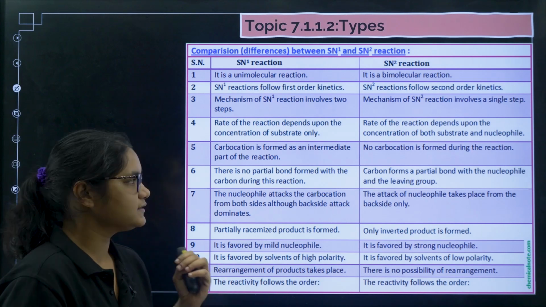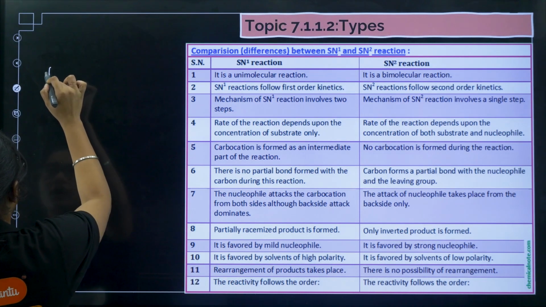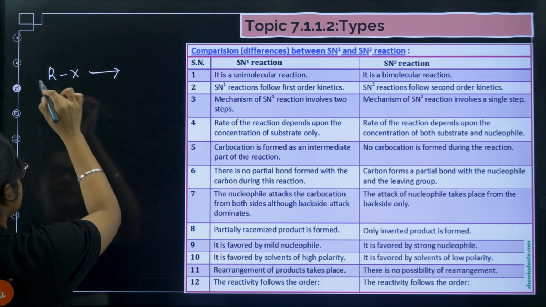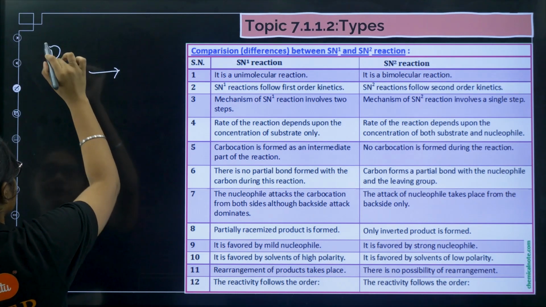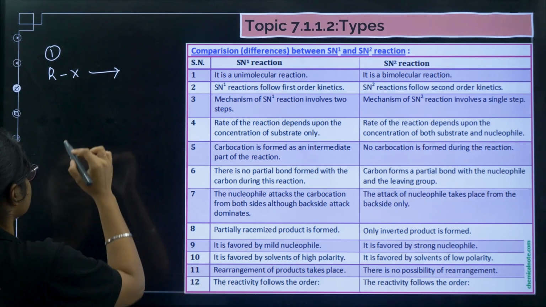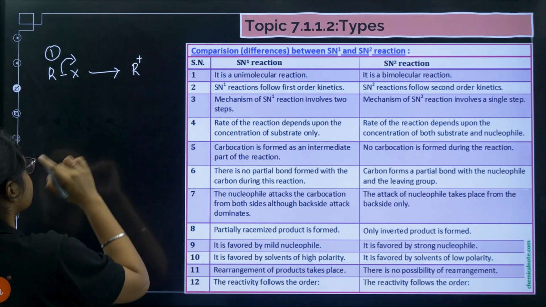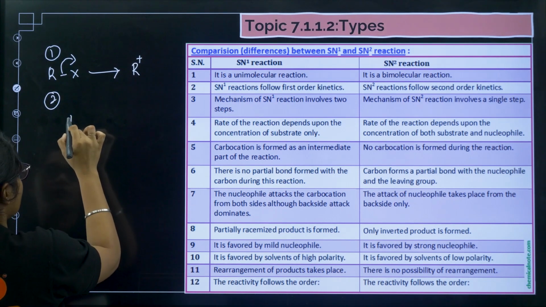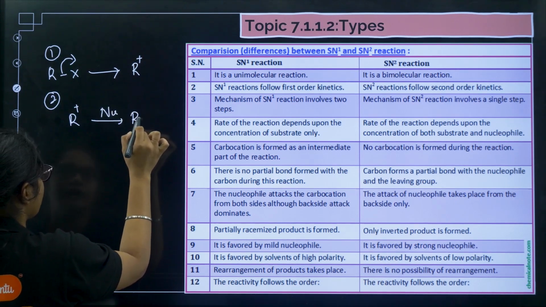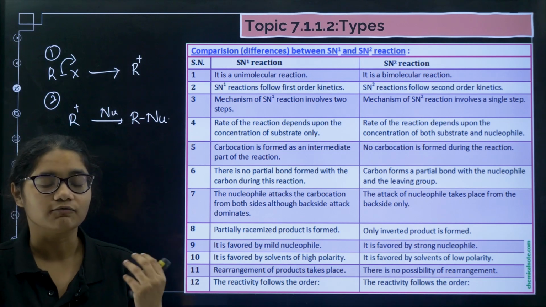Okay, so now what is the meaning of SN1? First I will explain. See, suppose this is your RX. Now when SN1 happens, there is step 1. We'll discuss it very briefly, because we are going more towards the competitive nature, how to solve in competition. So X minus goes out and we form R plus. This is step 1. In the second step, this R plus is attacked by the nucleophile to get RNu. Clear? So this is your SN1 mechanism.